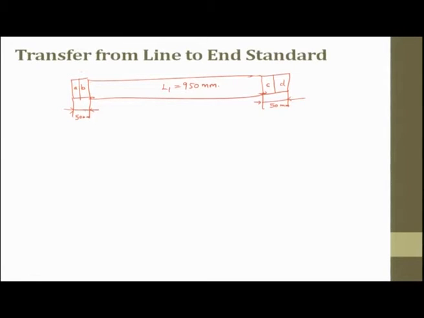And this is your 1 millimeter of basic length.